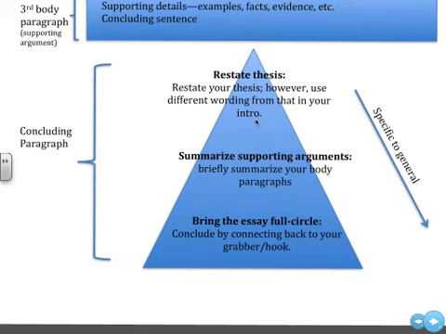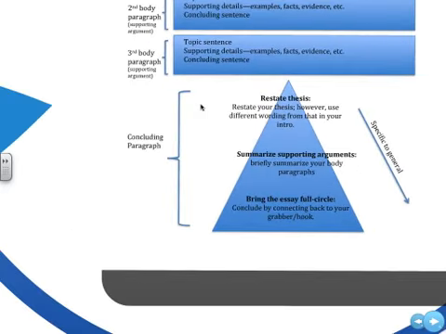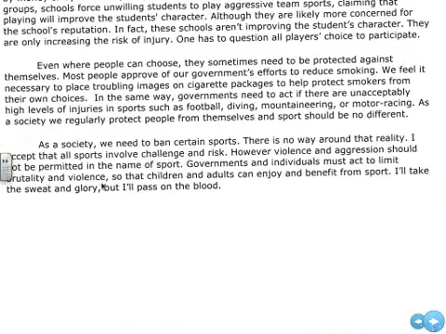The next step in writing your conclusion is to summarize your supporting arguments. So that would be these arguments up here. So it should only take you 1 sentence to summarize each of those body paragraphs. Lastly, the best way to wrap up your essay is to bring your essay full circle. Do this by trying to connect back to your grabber or your hook. Let's look at the concluding paragraph in this essay. It's right here. It starts, "As a society, we need to ban certain sports." Go ahead and read that paragraph.